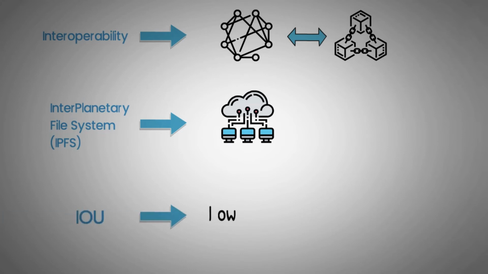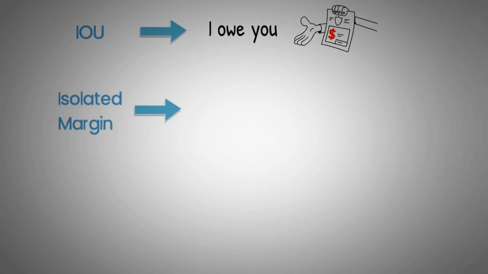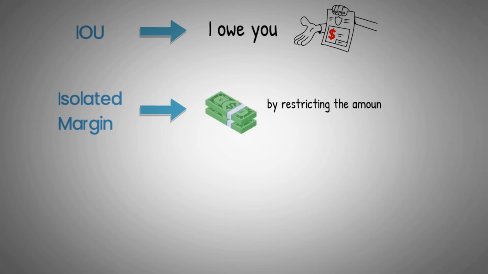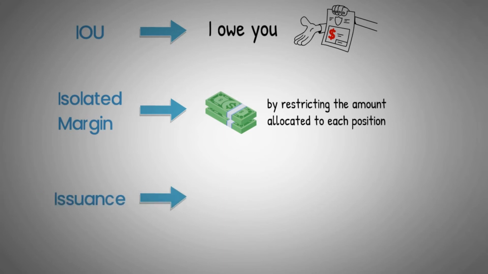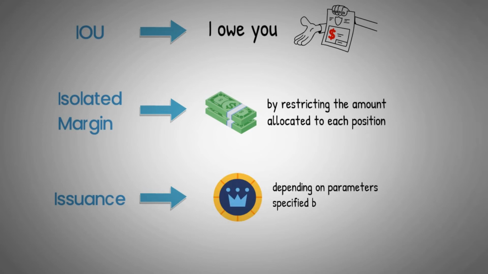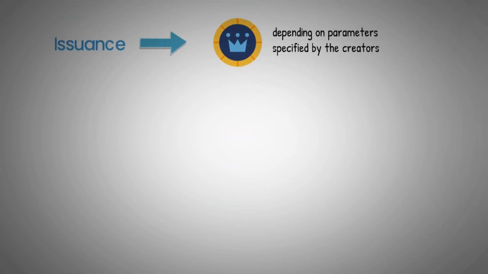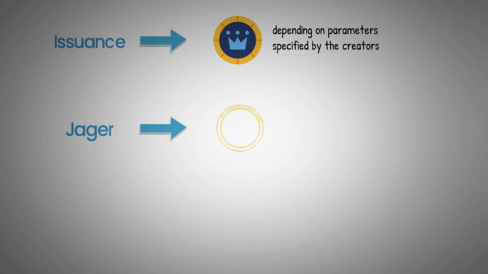IOU, an acronym which stands for "I owe you," refers to an informal document that acknowledges a debt one party owes to another. Isolated margin: the margin balance allocated to a position. Traders can manage risk by restricting the amount allocated to each position. Issuance: generation of a new cryptocurrency, which occurs in a variety of different ways, depending on the parameters specified by the creators. Jaeger: the smallest denomination of BNB, derived from the Telegram handle of the Binance community manager at the time.